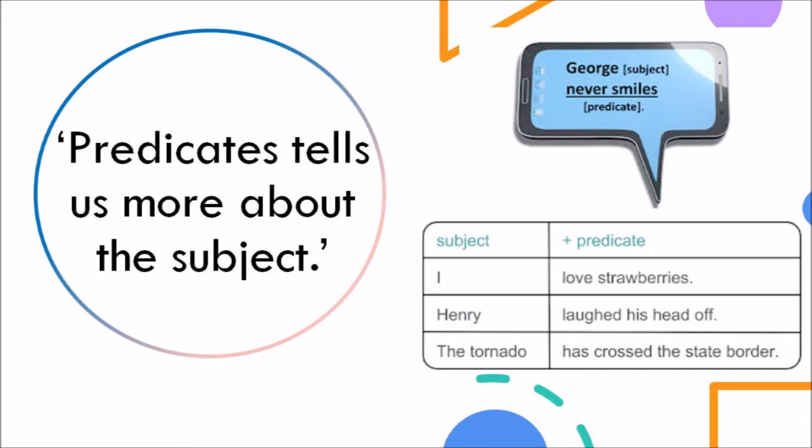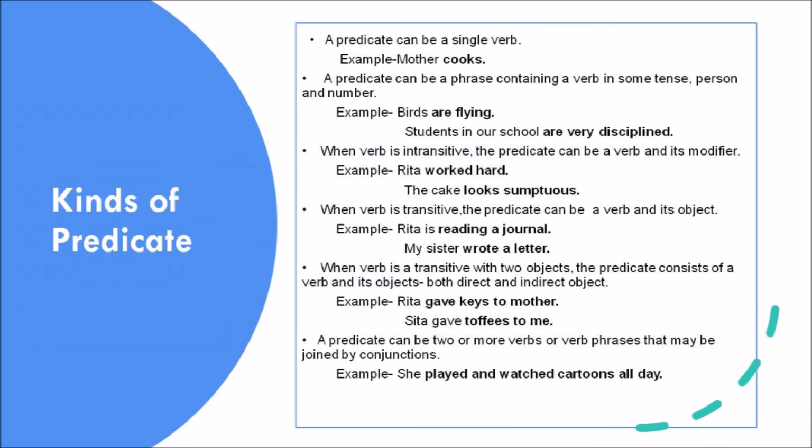Predicates tell us more about the subject. Look at the examples given below. I love strawberries. Henry laughed his head off. Tornado has crossed the state border. In all these sentences, the subjects I, Henry, and the tornado are being described in the other part, which is known as the predicate. Now let's learn about kinds of predicate.